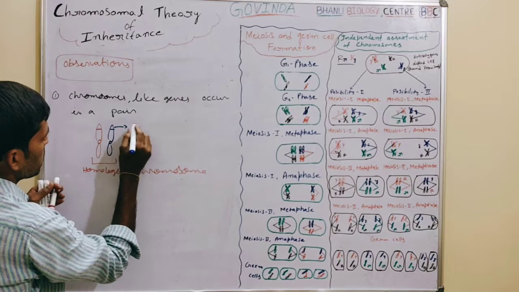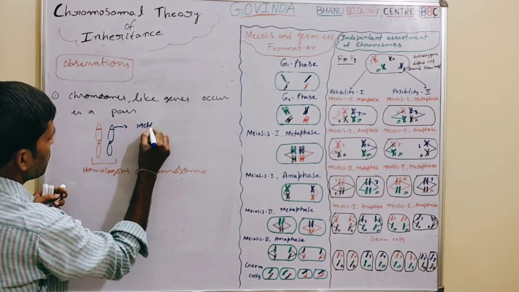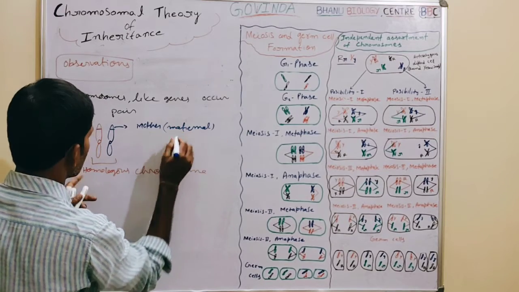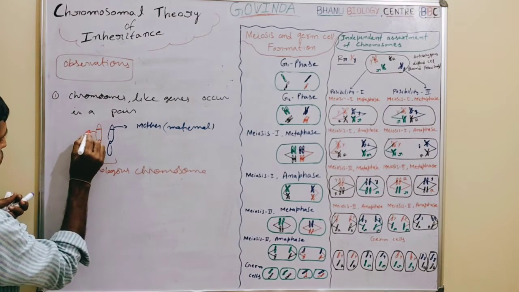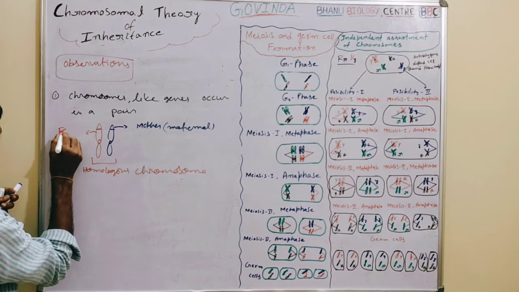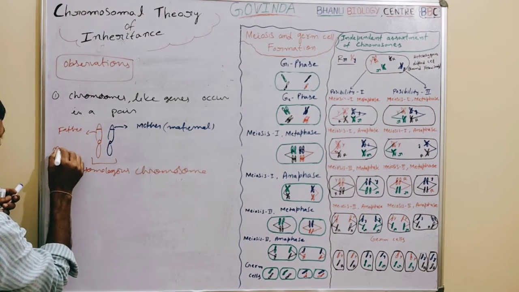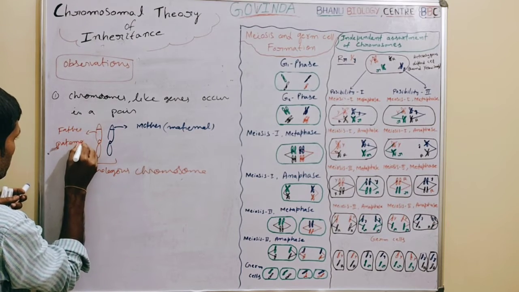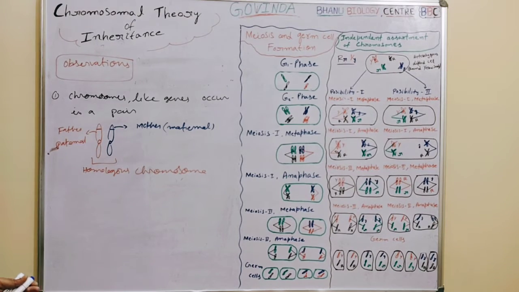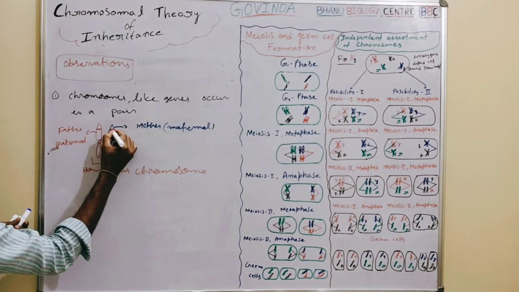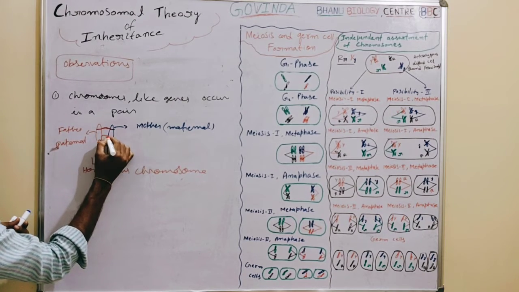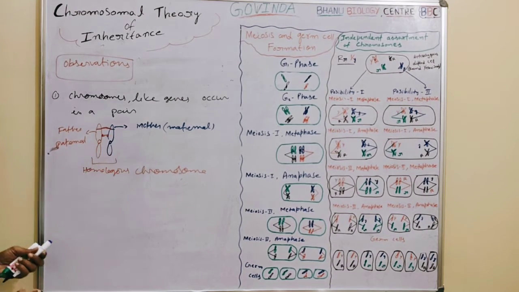This chromosome, received from the mother, is called the maternal chromosome. This chromosome, received from the father, is called the paternal chromosome. That was the first observation they made. Just as genes are in pairs, chromosomes are also present in pairs.